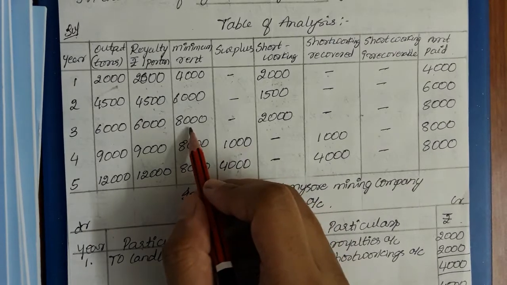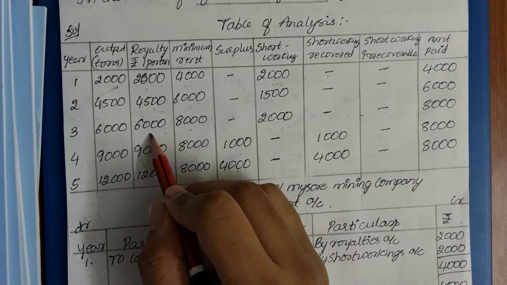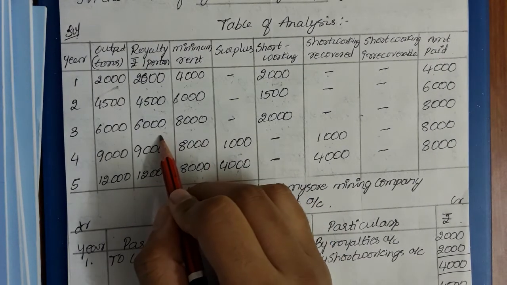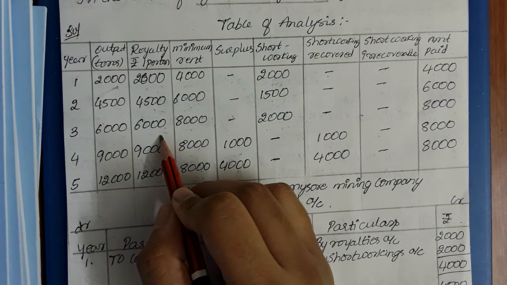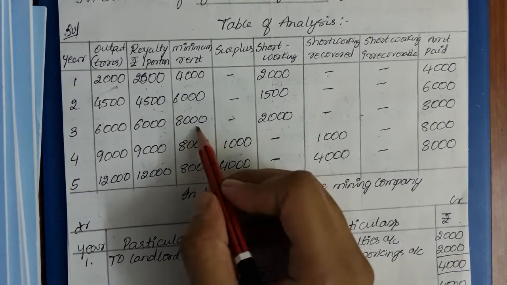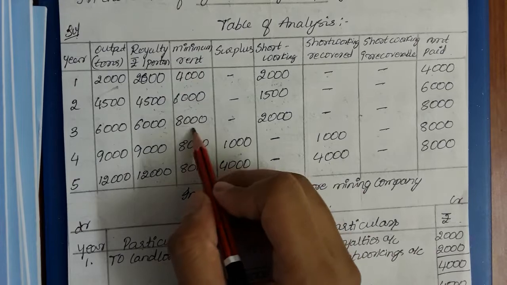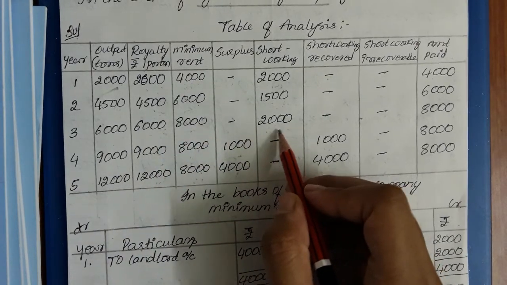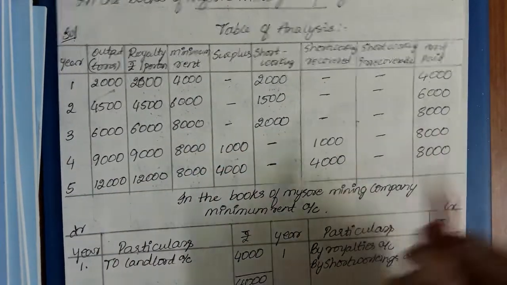Even in the third year, minimum rent is more than royalty. 8,000 is the minimum rent, royalty is 6,000. Whatever you have earned on production is 6,000. So it states 2,000 is a short working. 8,000 minus 6,000, 2,000. So what will you pay? You will be paying minimum rent.